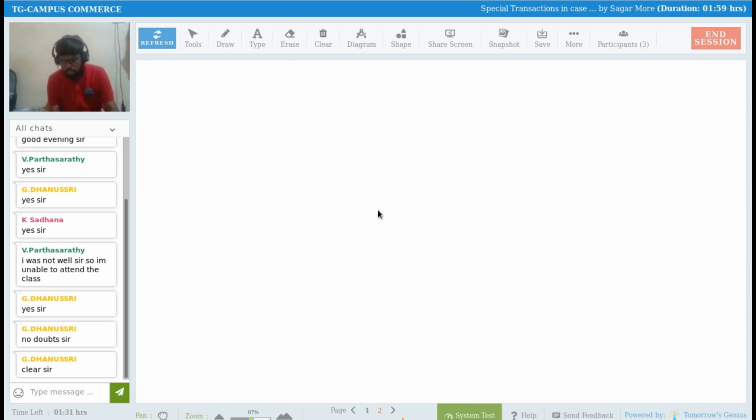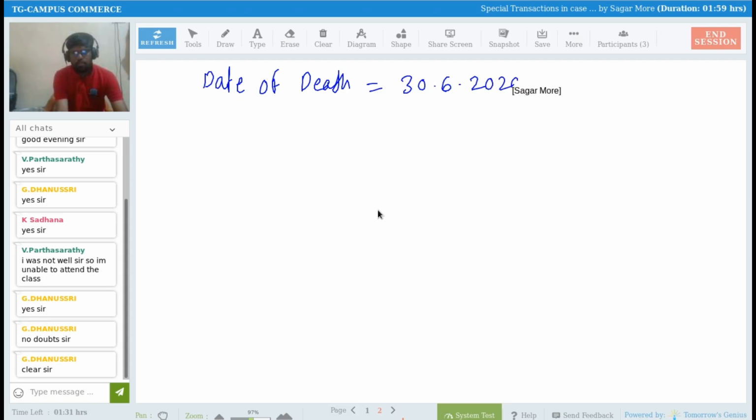Now, see, I need to calculate that working note. I need to prepare that working note, how to make the payment to Mahip's executor, right? See, date of death is 30th of June 2020. It means, so what is the death year?